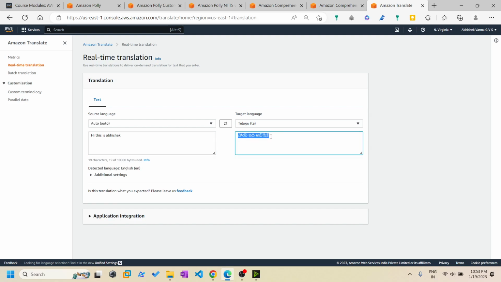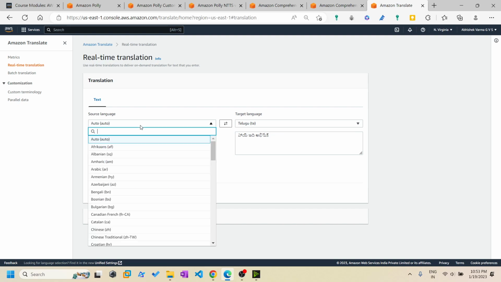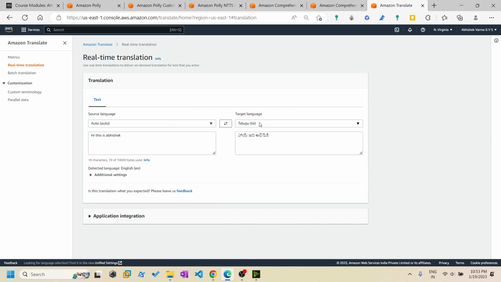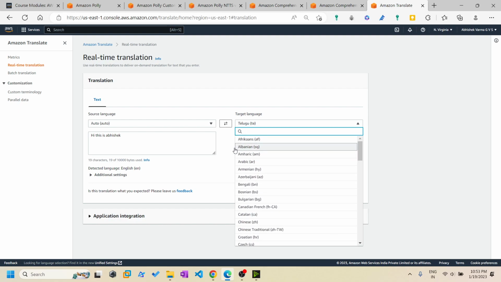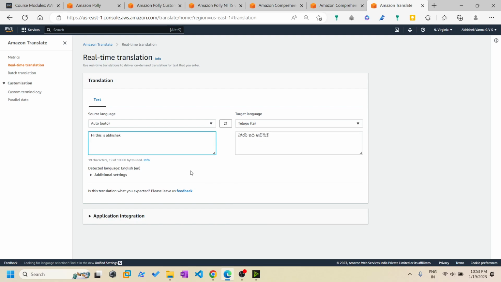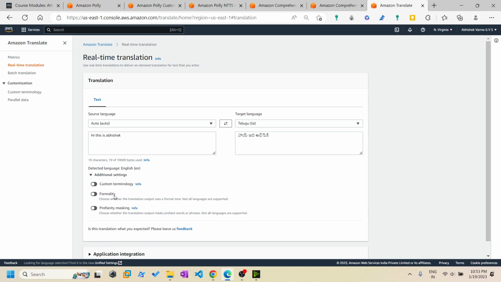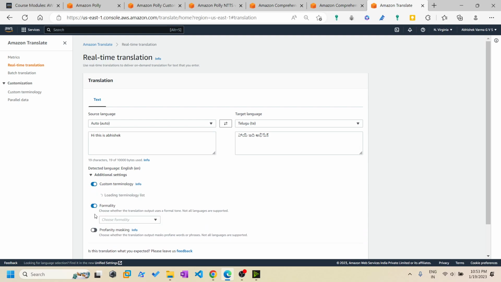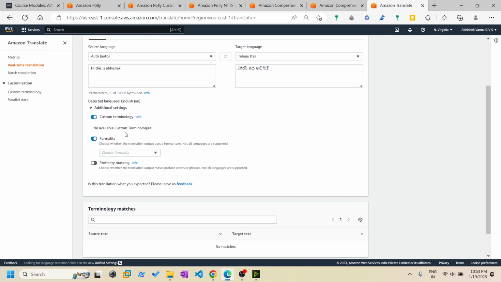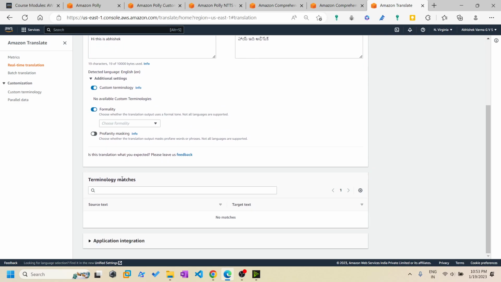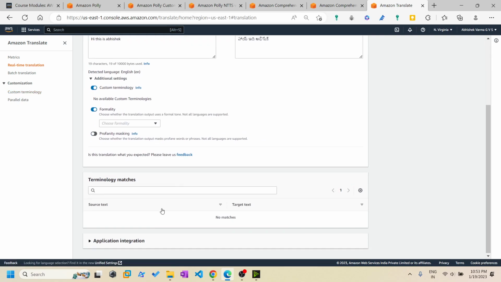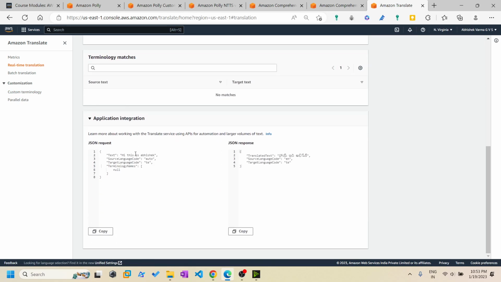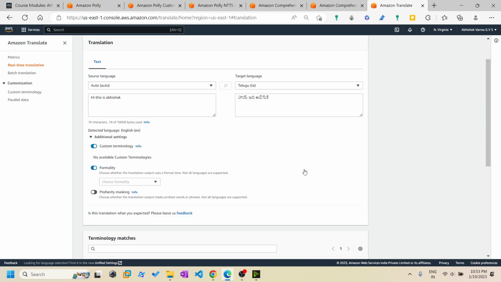It just converts into Telugu. I have kept it in auto. And we have additional settings like formatting and custom terminology. Using these JSON responses, the applications are mostly integrated.